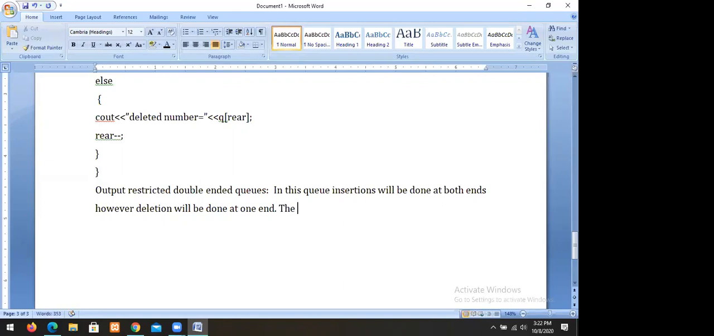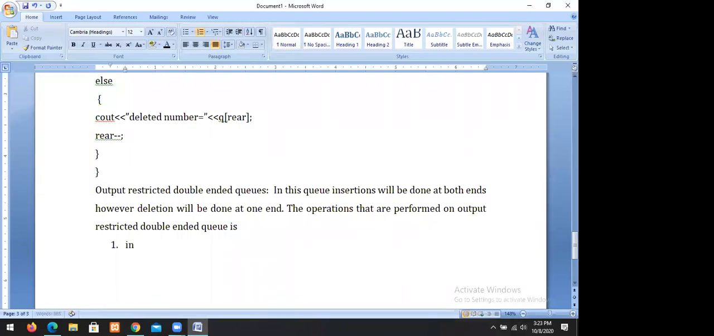The operations that are performed on the output restricted queue are: insert front, insert rear, delete rear, delete front. Some modules are the same. Insert rear is the same, delete front is also the same, only insert front is different.